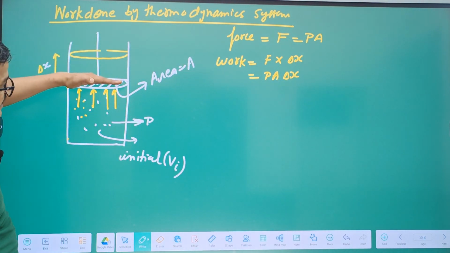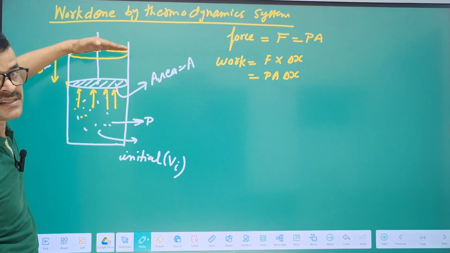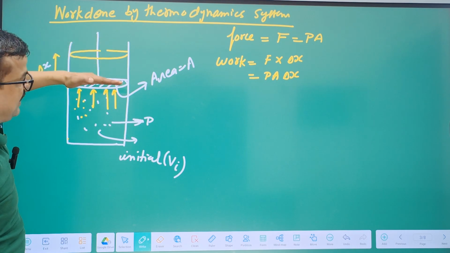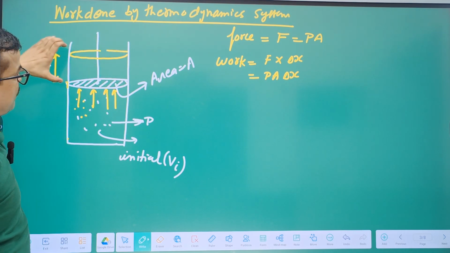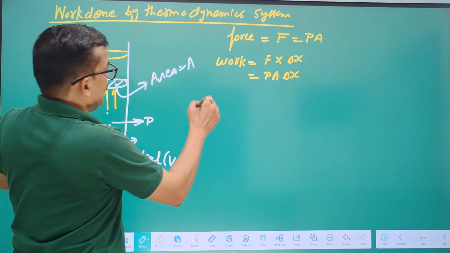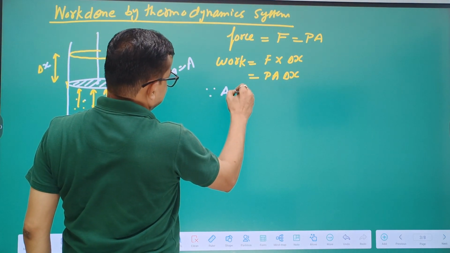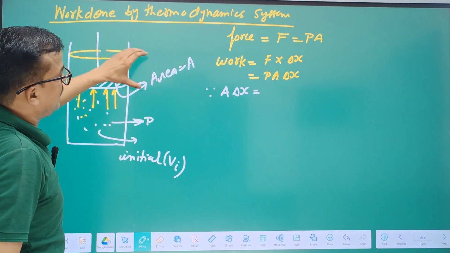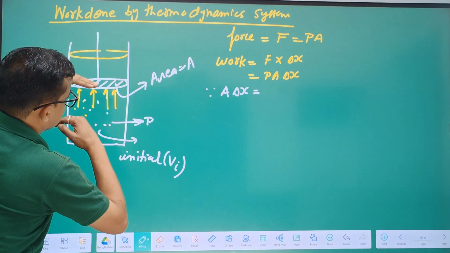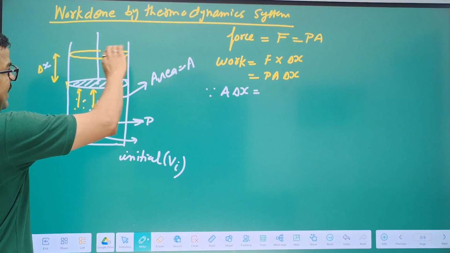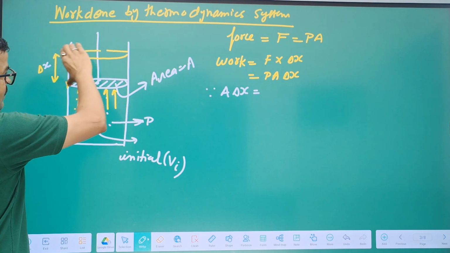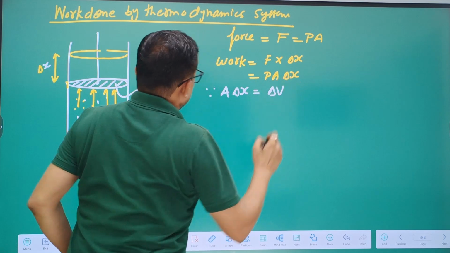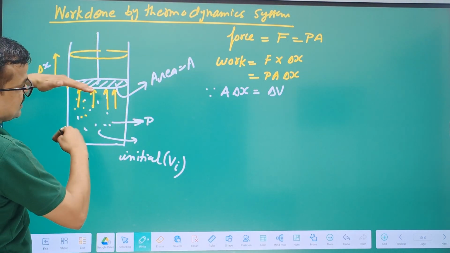It means work is P A delta x. Here A is the cross-sectional area and delta x is the distance. We know that area into distance is volume. So A into delta x is the volume of this part. Suppose this part's volume is delta V, then A delta x is written as delta V, and delta V is also written as V final minus V initial.